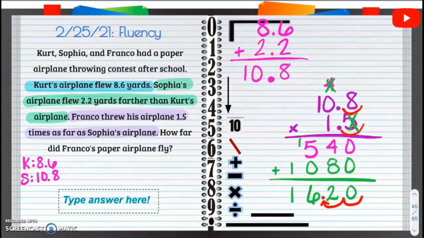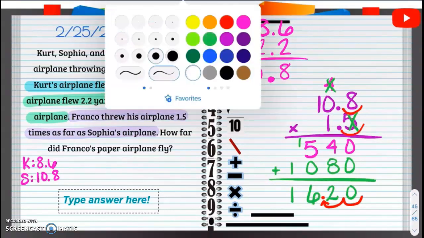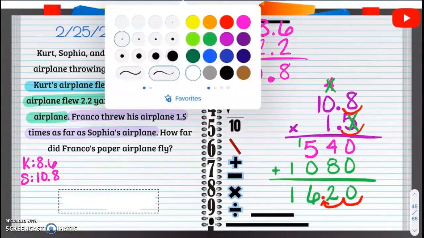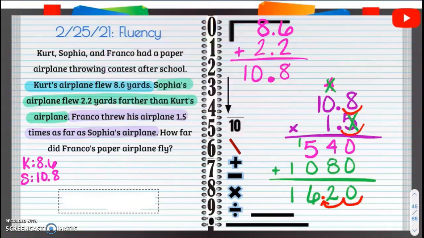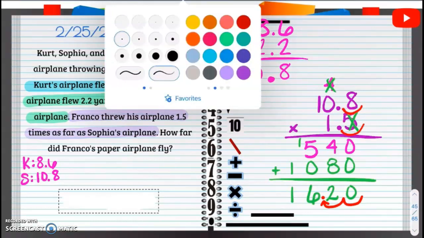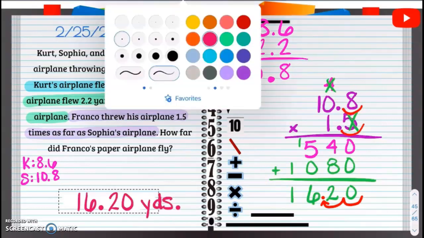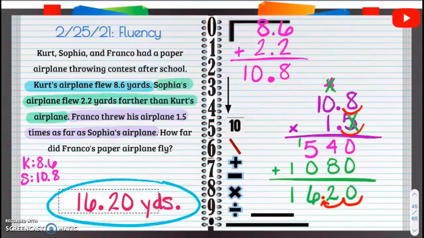And our answer is going to be, if I can get that. Let's put it in this color. 16 and 2 tenths yards, or 16.2 yards. I'm going to put YDS for yards. And that's going to be it for our fluency. Great job.